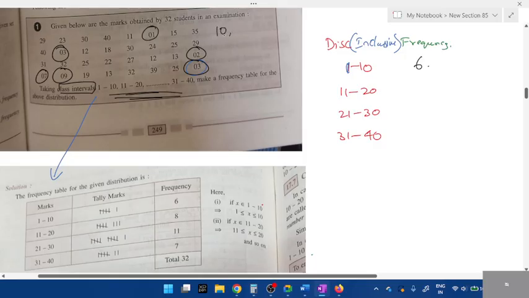If 10 was written here, then what will be the frequency? 6 or 7? 10 is another number, right? So you have to include that here itself. 1 also should be included, and 10 also should be included. So what will be the frequency? The frequency would be 7. Now tell me all the numbers from 11 to 20.